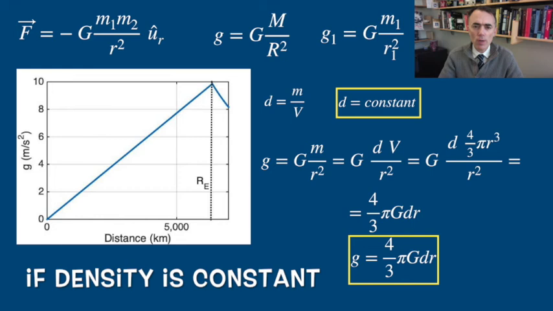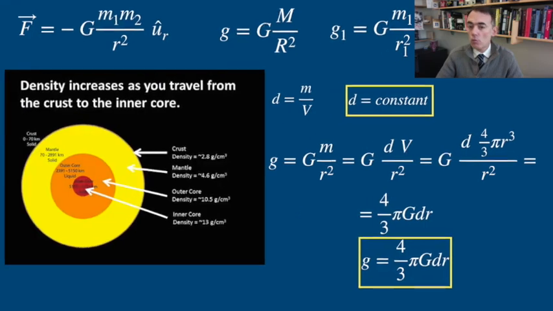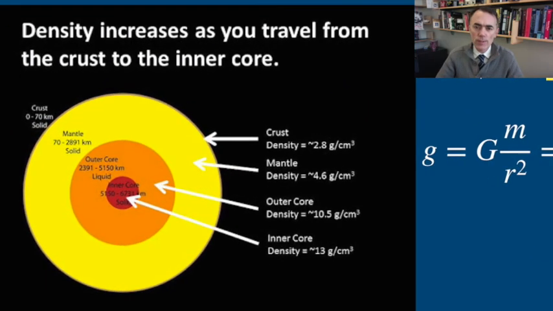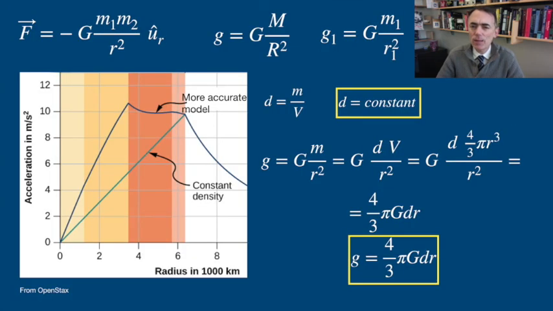First, think of the crust of the Earth. There's a big chunk of water there, and the density of water is much less than the density of rocks. The core is denser than the mantle, and the mantle is denser than the crust of the Earth. Actually, what happens if you go inside the Earth is that at the beginning g increases, then it starts to decrease, but that behavior is not linear.